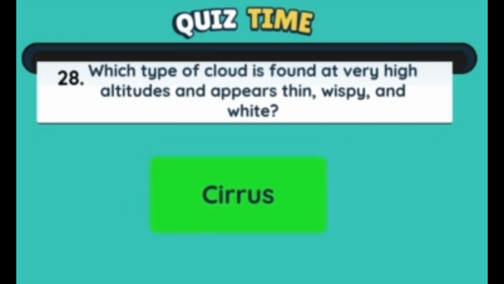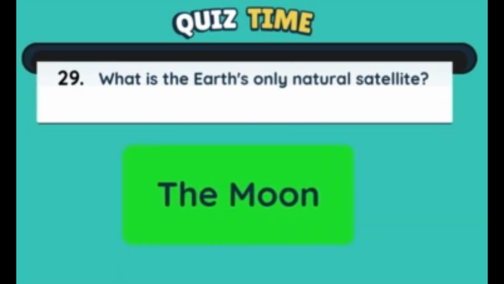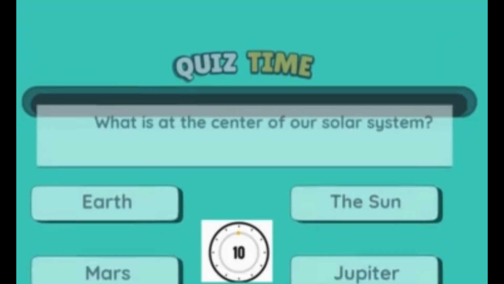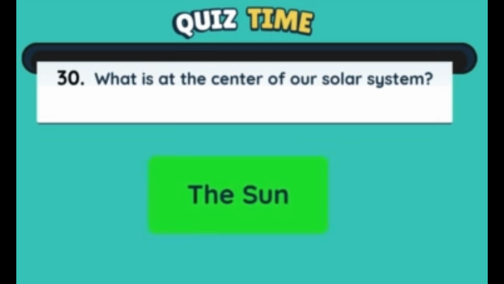It is cirrus. What is the Earth's only natural satellite? It is the Moon. What is at the center of our solar system? It is the Sun.